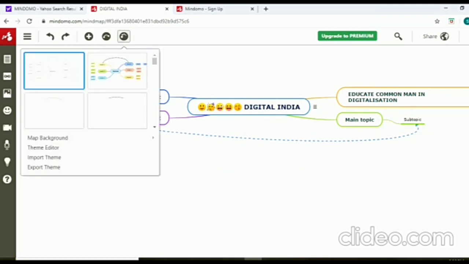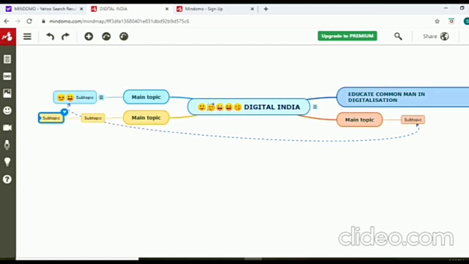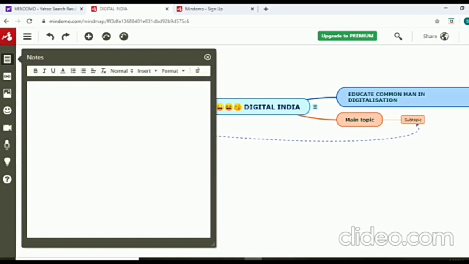The next one is which type of mind map you want to access. Some people like maybe squares, maybe rectangles, maybe many other shapes may be there. As per that you can do. So here we have opened the notes one. In this notes, the teacher can insert notes. Teacher can put her discussion.